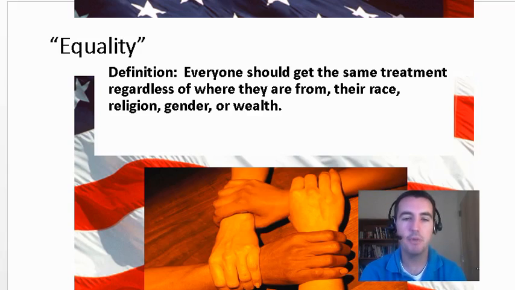I'll read the definition to you before we move on. Everyone should get the same treatment regardless of where they are from, their race, religion, gender, or wealth. What that means is no matter who you are, you should be treated the same. It does not matter what skin color you are. It does not matter what religion you practice. It doesn't matter if you're a man or a woman. And it doesn't matter how much money you have. You should be treated the same no matter what.